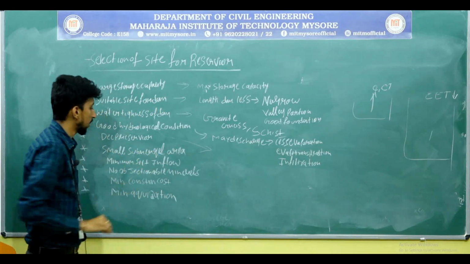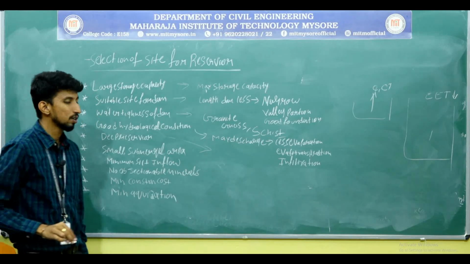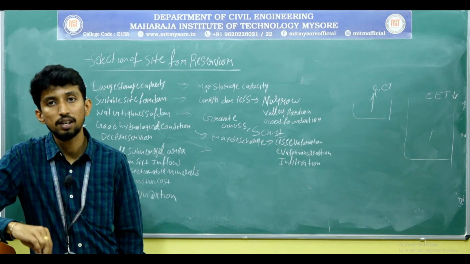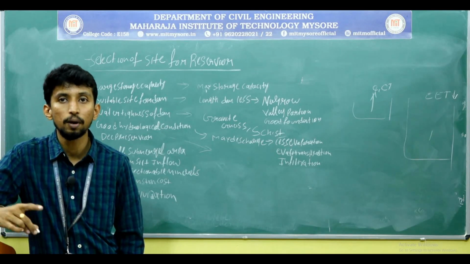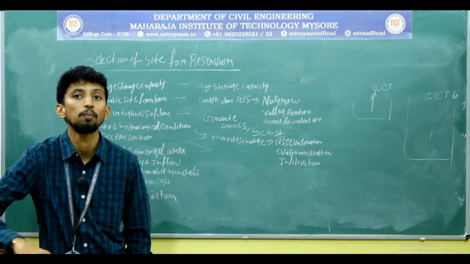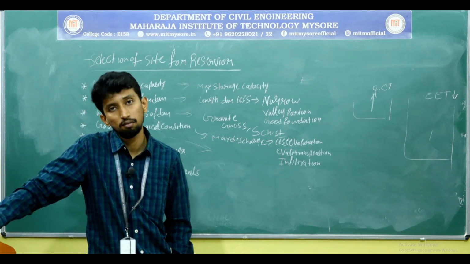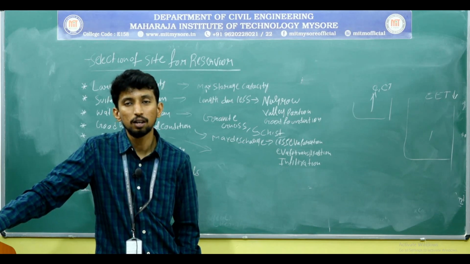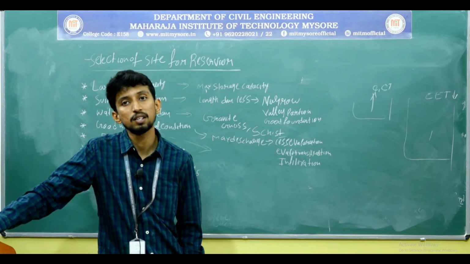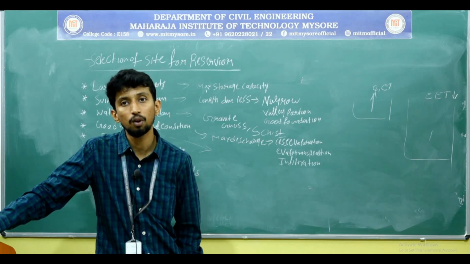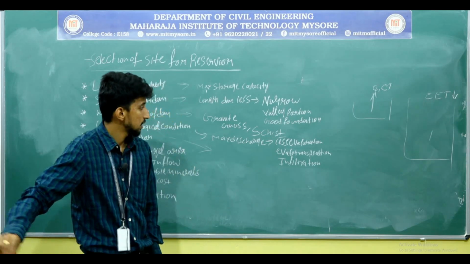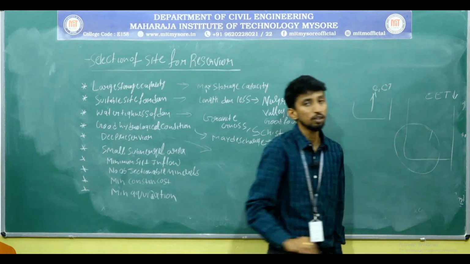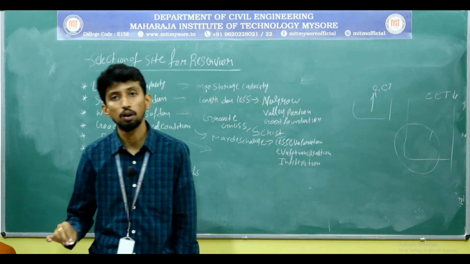Small submerged area. Small submerged area means, for every 5 to 10 years, at any one particular year, the amount of rainfall will be more. At that time, there is a chance of flood occurring. At that time, what will happen? Some of the area will get submerged. The area of submersion should usually be small.